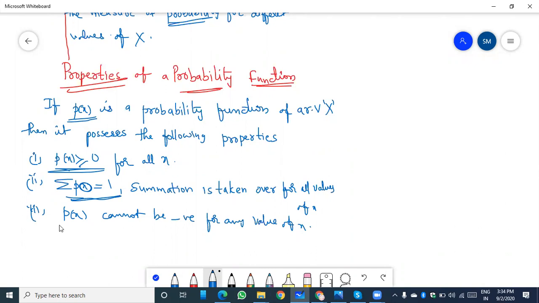The probability of any random variable cannot be negative. These are the basic properties in probability and statistics.